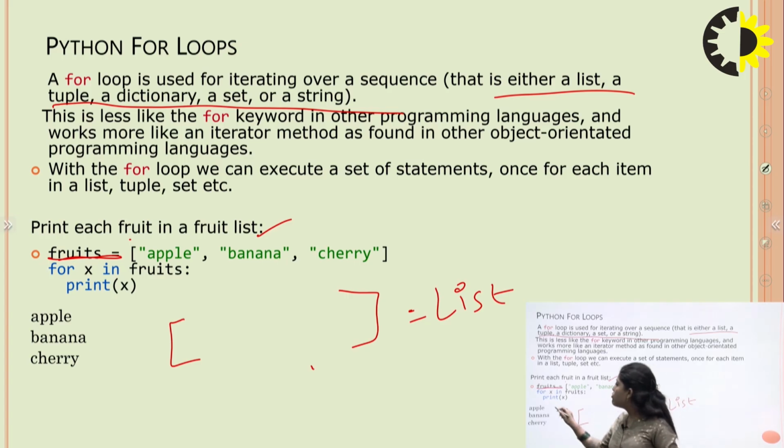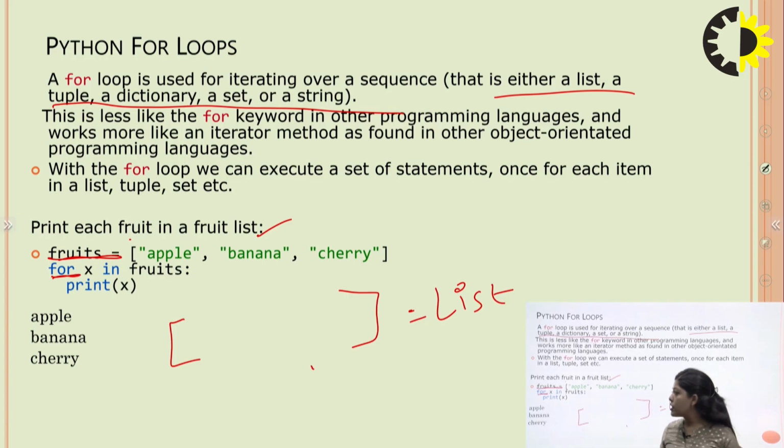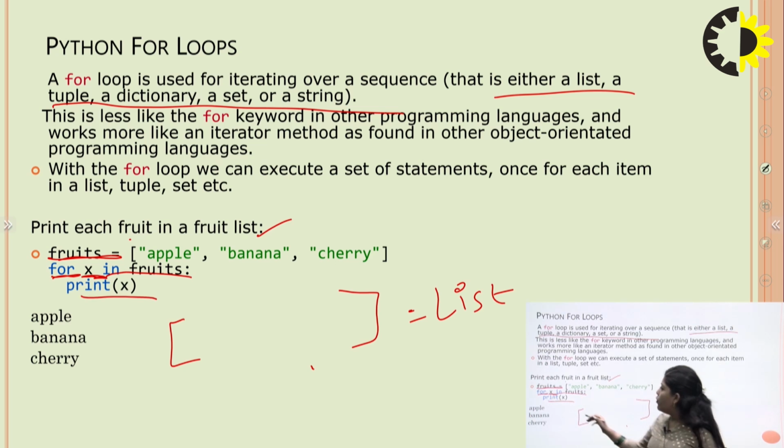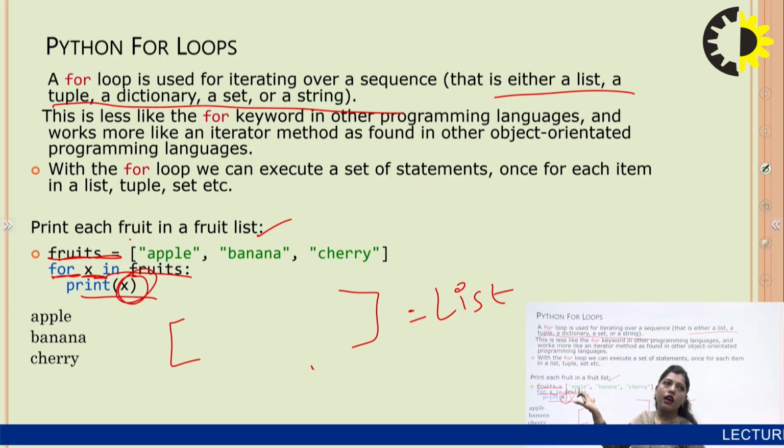So, we use the for keyword, for loop. For x in fruits, where x is the variable in which the result is stored. So, we can check the value of the variable in the list fruits. Then print x. X is the variable in which all the items of the list are stored.